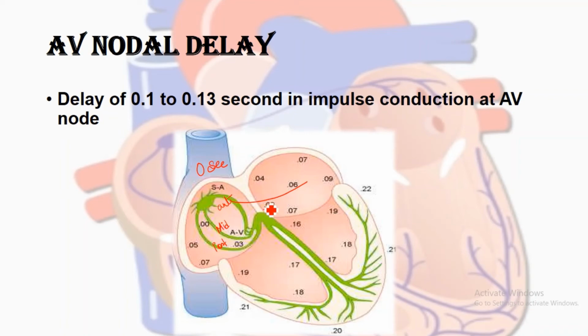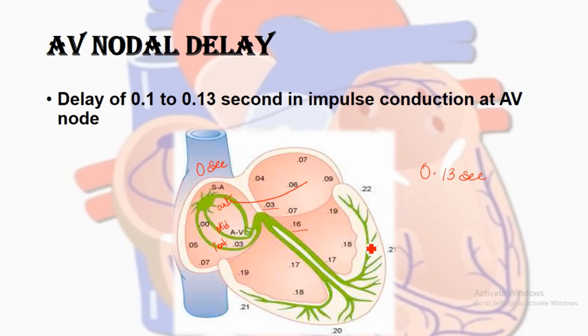But it enters into the ventricle at about 0.16 second. So about 0.13 second delay occurs at the AV node. But in the rest of the part, after entering into the ventricle, the impulse transmission is very rapid.